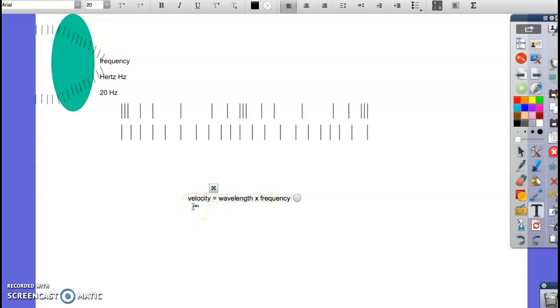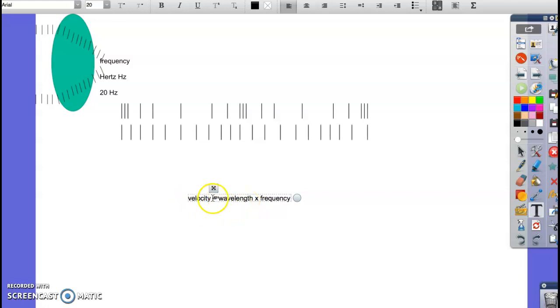But say it's going through a different medium and the speed changes. If you increase the wavelength and keep the same frequency, in order to have long wavelengths still coming by just as fast, it would have to speed up and go faster for that to happen. Okay, so if you increase the wavelength and keep the frequency the same, it would increase the velocity. Or if you increase the frequency, how many waves are coming by per second, but make each wave longer, then that would also increase the velocity.